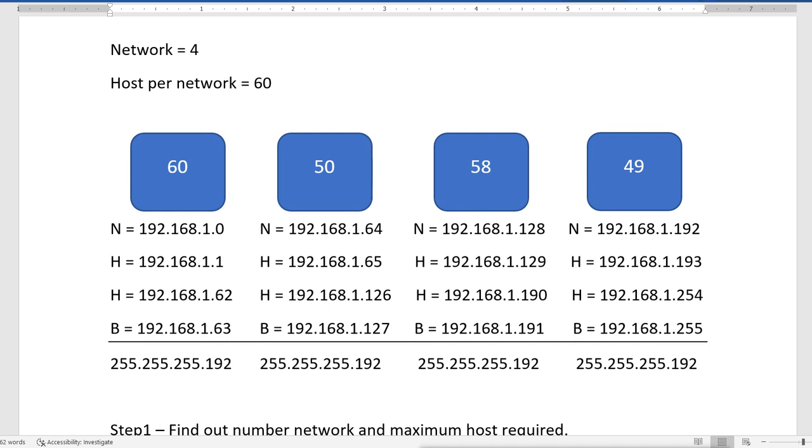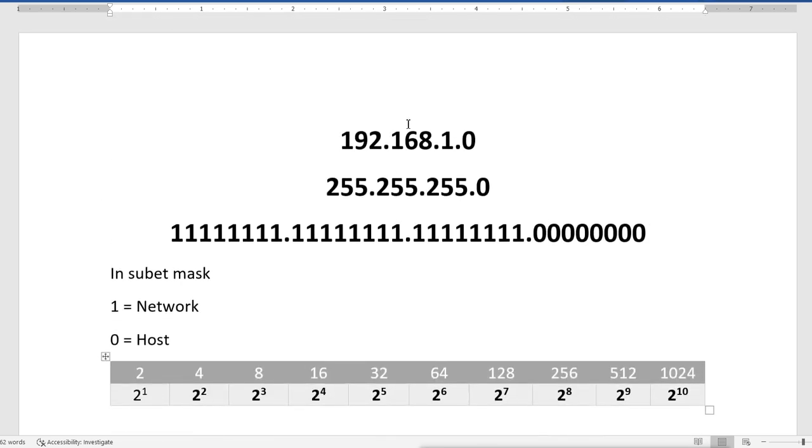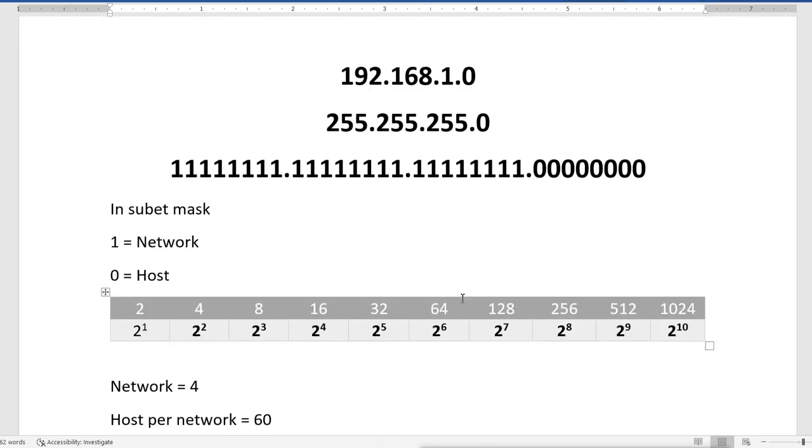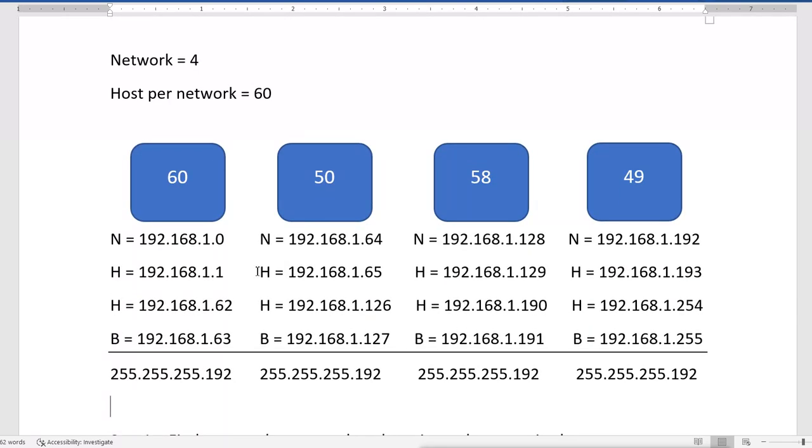So what we did here is divide one network into 4 different networks. We had this single network, but we divided it into 4 different networks. Now these 4 networks are divided. They will not do any communication together. They will remain separate. How will they know that they are in different subnets? Because of this subnet mask. Remember, the subnet mask identifies which is the network part and which is the host part.